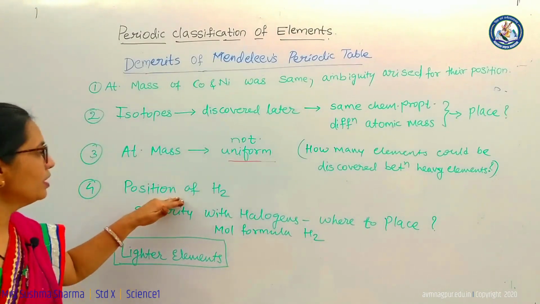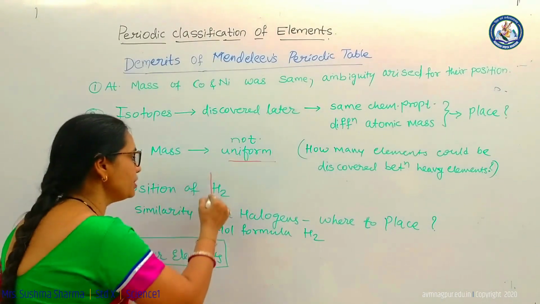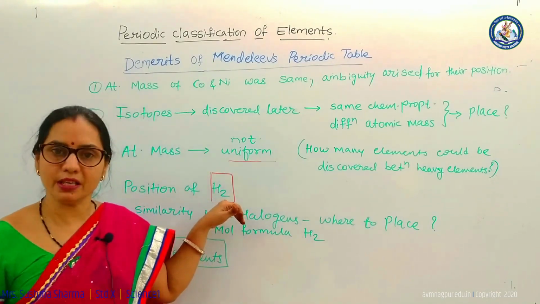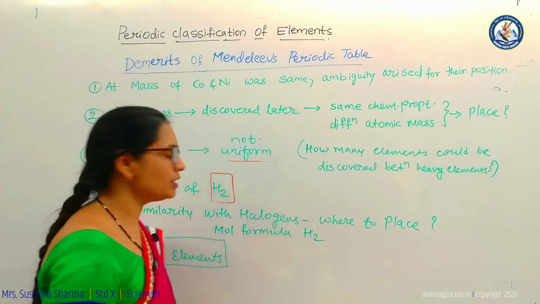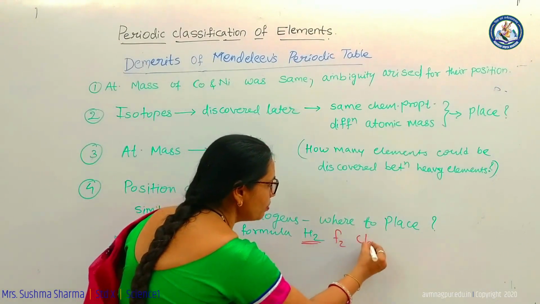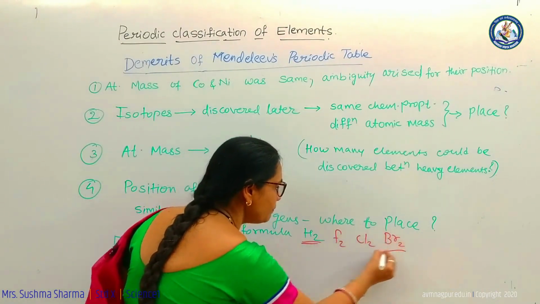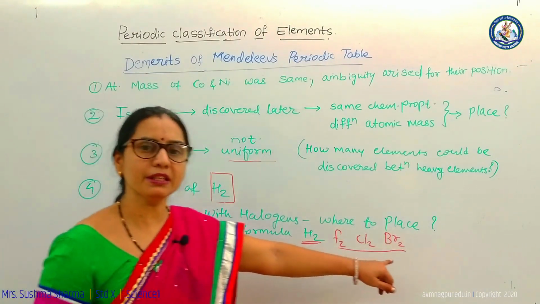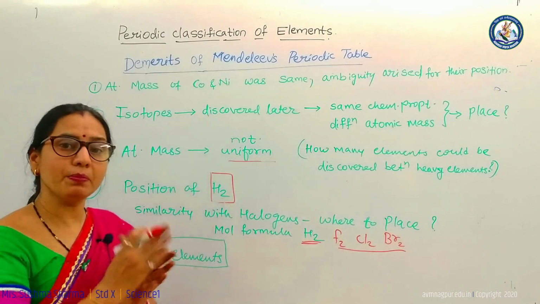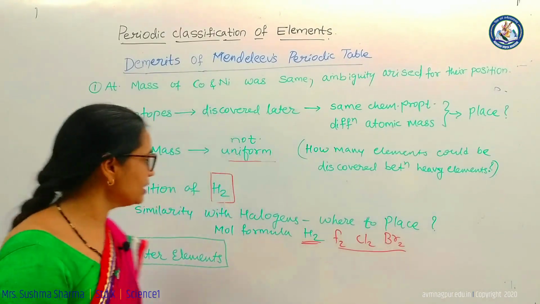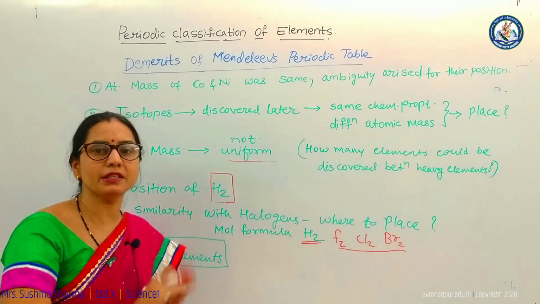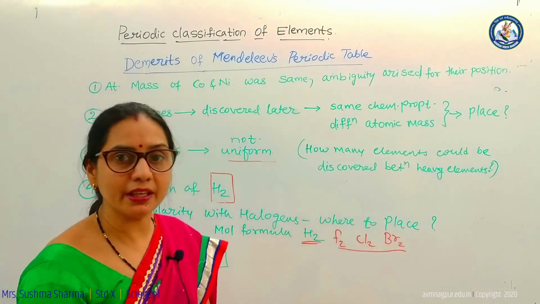Now moving further, there was a great question about the position of hydrogen. The formula for hydrogen resembled the halogen groups. That is, if we see the molecular formula of hydrogen, H2, and fluorine, chlorine, bromine, it felt that the molecular formula resembled this group, but again it had the properties of alkali metals. So whether to place hydrogen with the halogens or in the alkali metal group was again a question mark.